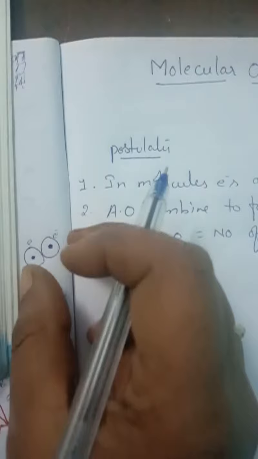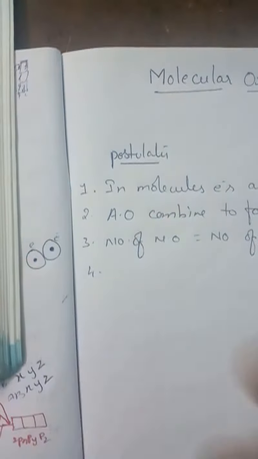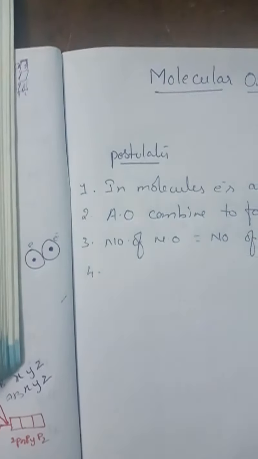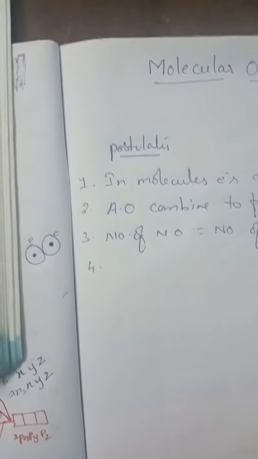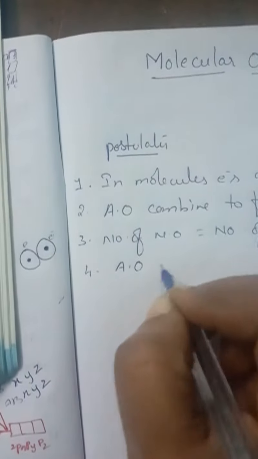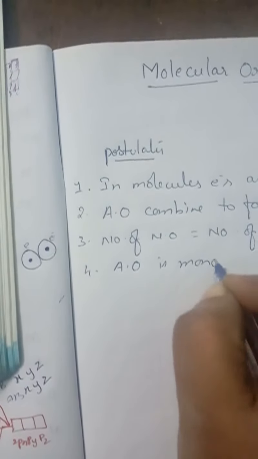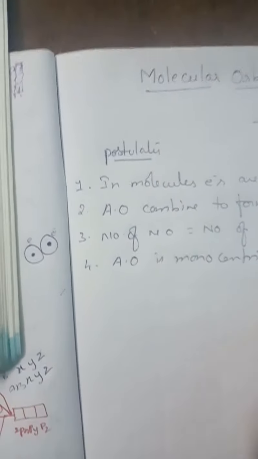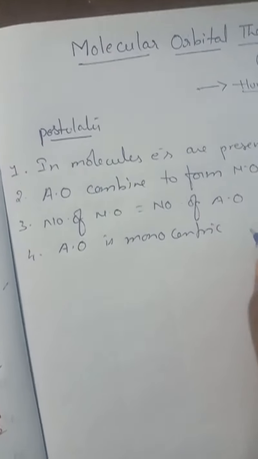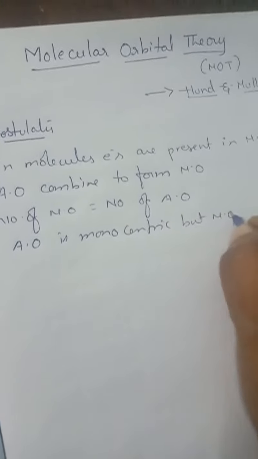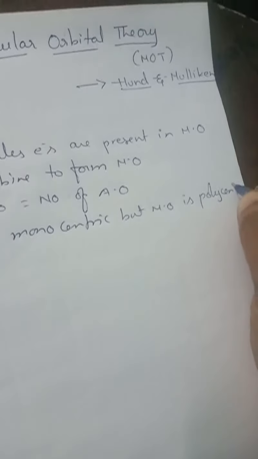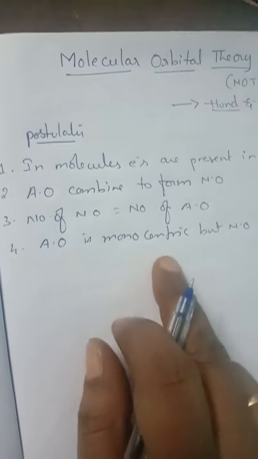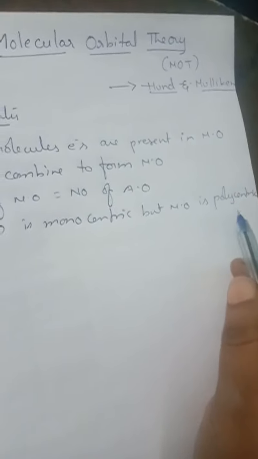So the electrons experience the number of nuclei present in their atoms. Thus an atomic orbital is monocentric, that means it has only one nucleus, but a molecular orbital is polycentric. So atomic orbital is monocentric, whereas molecular orbital is polycentric.